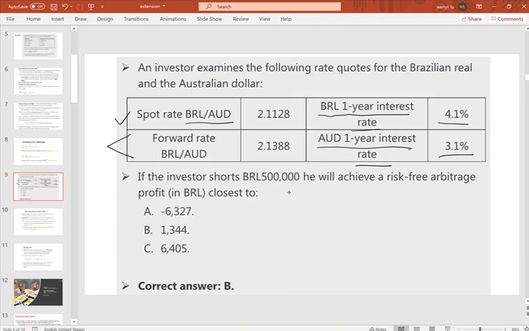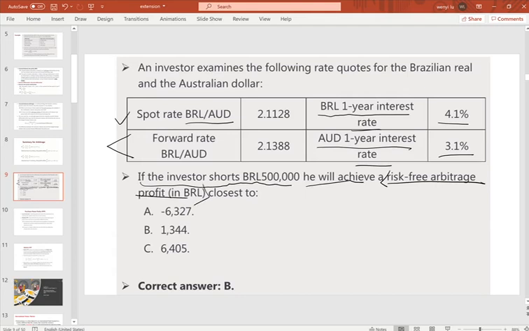The forward rate is 2.1388. If the investor shorts Brazilian reals for 500,000, how much risk-free arbitrage profit will he achieve?